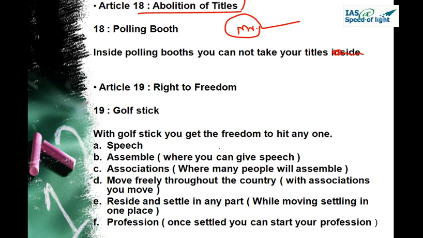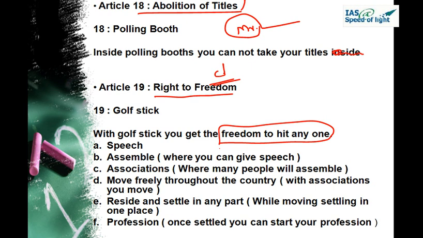So, abolition of titles. Article 19: if we write 19 like this, the 9 looks like a golf stick. It talks about the right to freedom, and once you get a golf stick, you get the freedom to hit anyone. So the golf stick we are relating with the freedom to hit anyone.